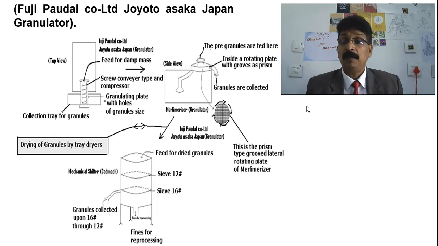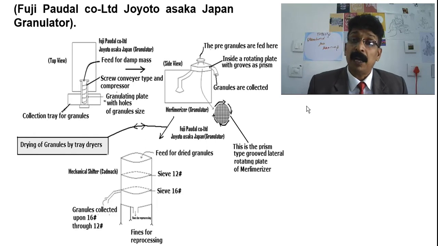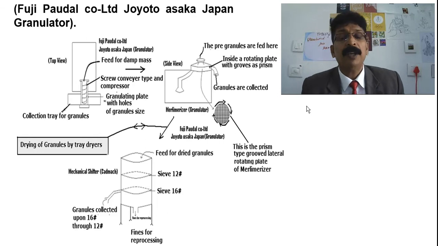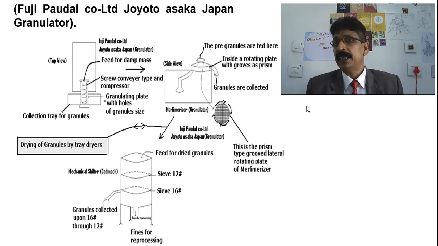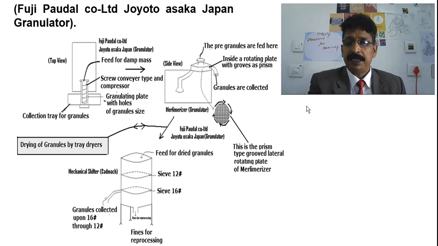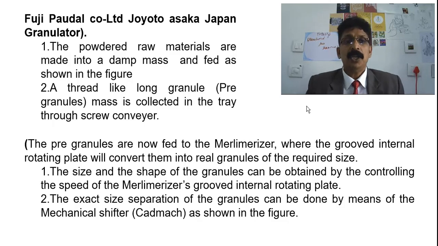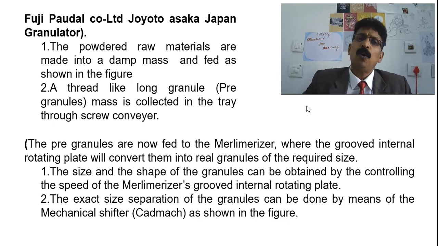Understand? Uniform granules make compaction very easy, and you will get a very uniform tablet, with uniform tablet weight, disintegration time, and all the parameters if they check, and it will have very good quality. Tablet formulation can be obtained by this spheronization. So Fuji Paudal Co., Limited, Japanese